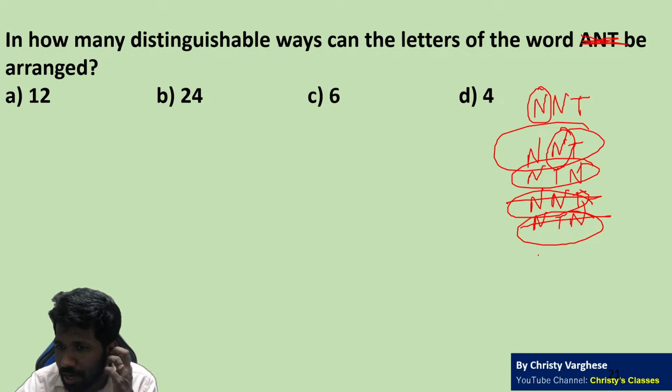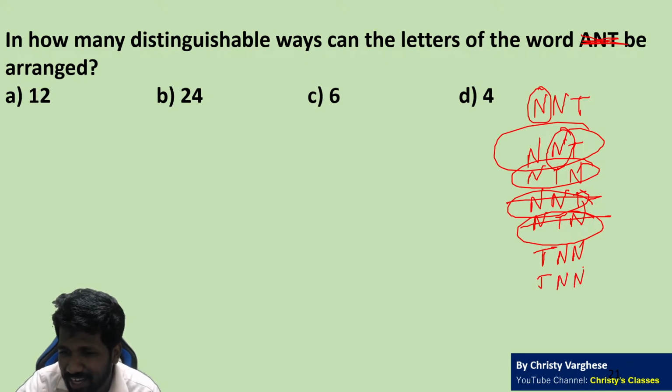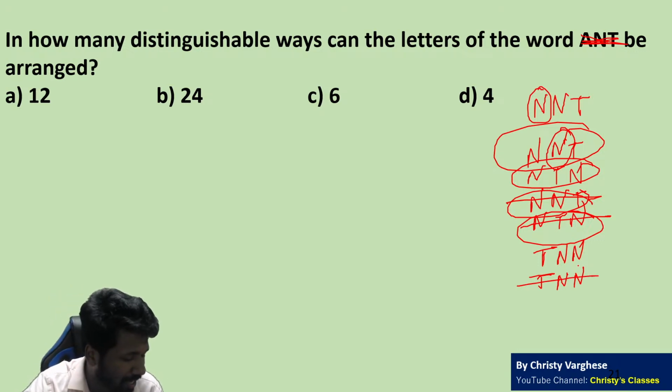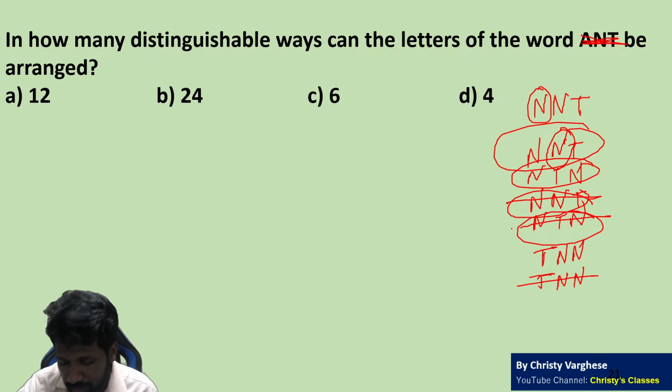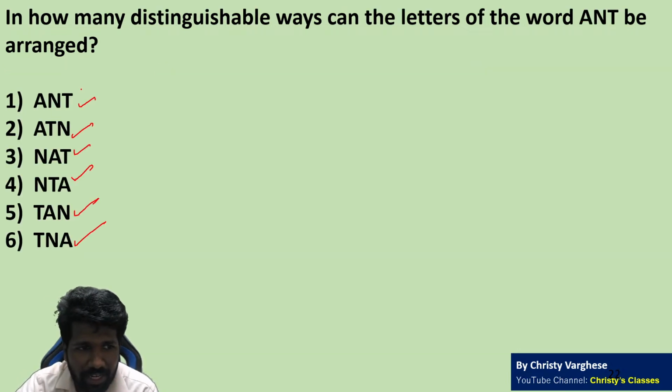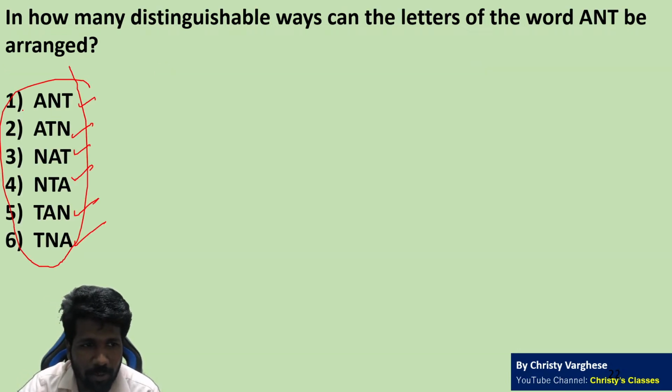Same way, when you try to write the remaining words, if you fix T in the first position, TNN is okay, but then rearranging the other N, TNN, that is not a new word. So out of the 6 words, half of them are duplicates. Are you all agreeing with this? If the word was ANT, all 6 were originals. All 6 are different words.